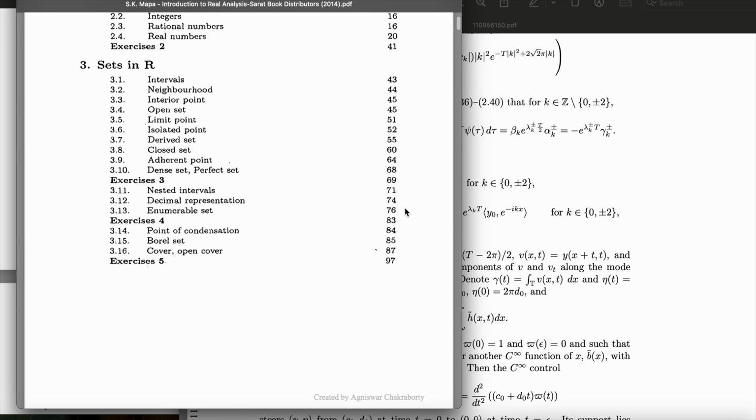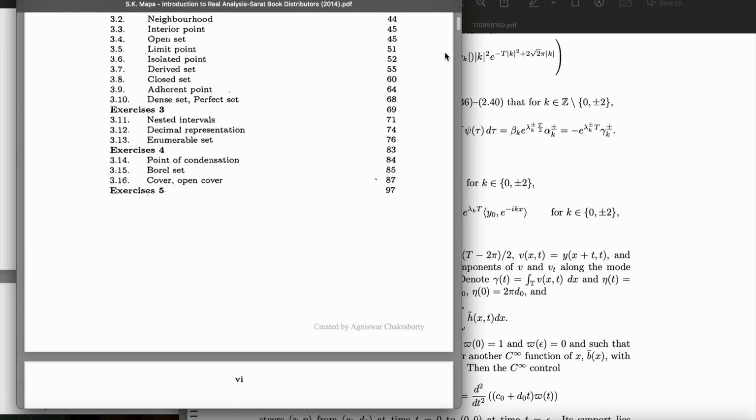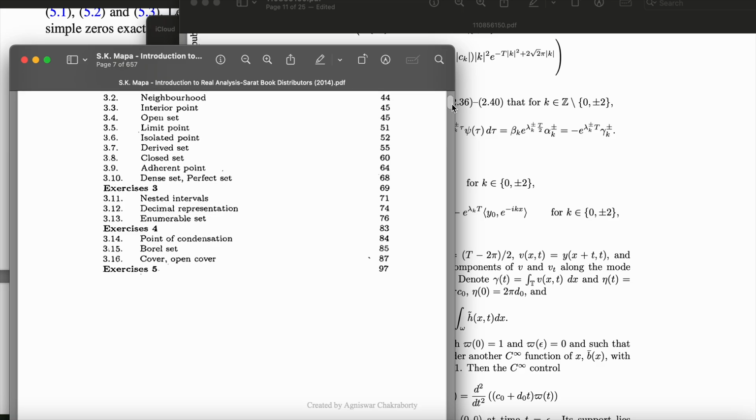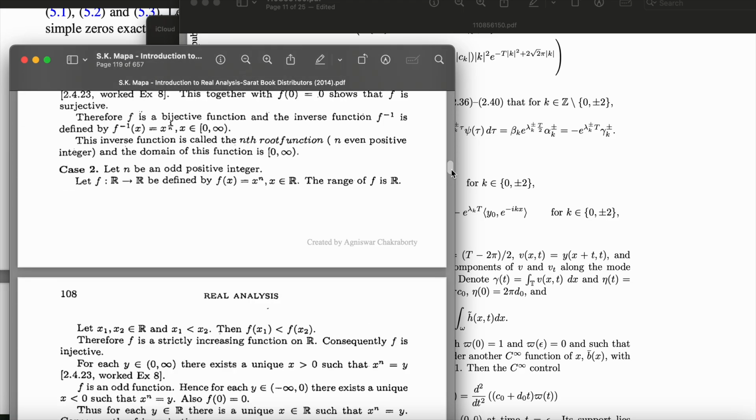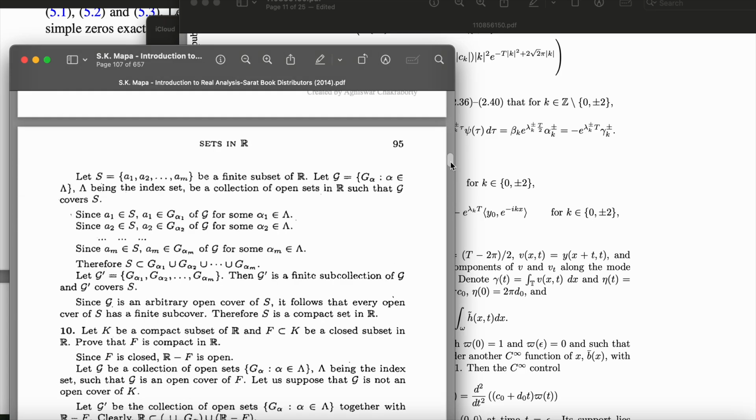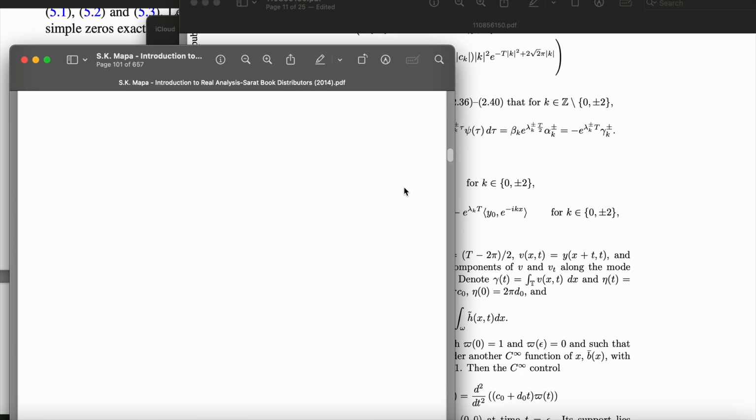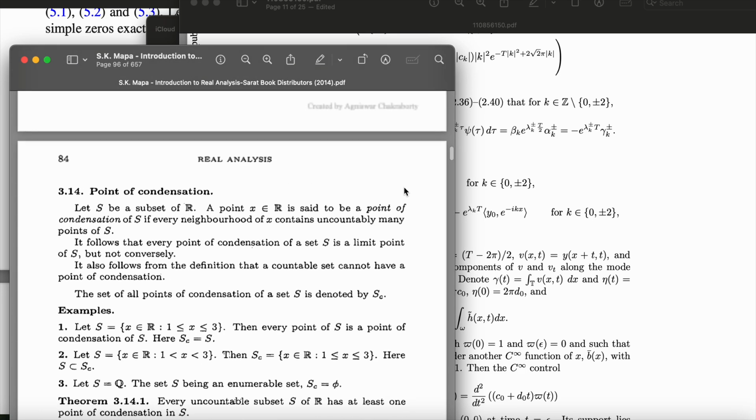Sir, the empty set is closed, right? Yeah, the empty set is closed. Those are the trivial things. Then we consider the empty set with any nested closed intervals.